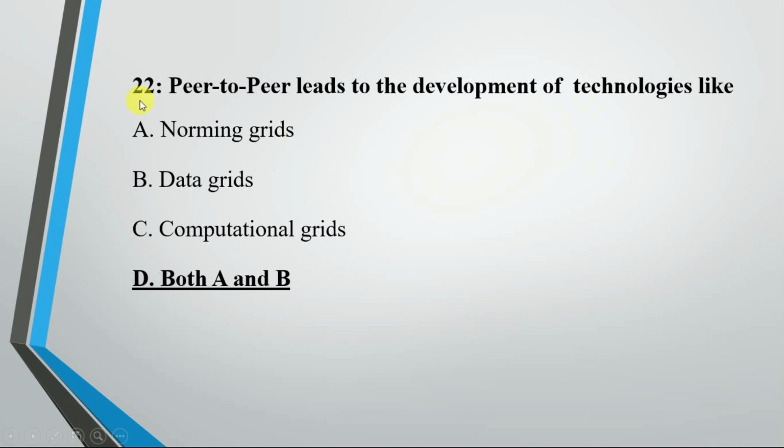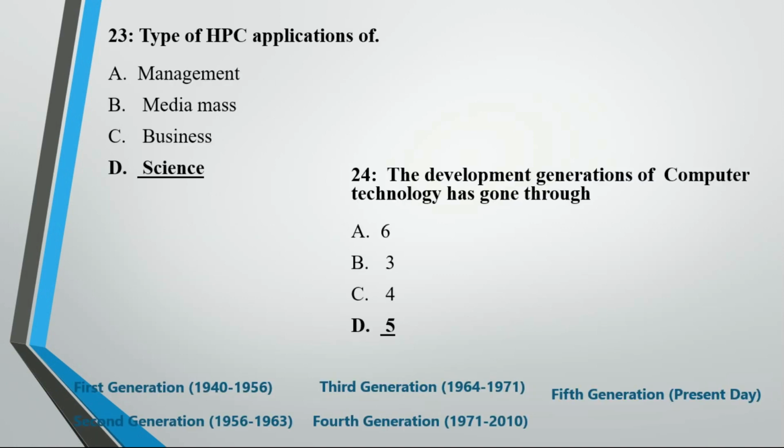Now the question is, peer-to-peer leads to development of technologies like normal grids, data grid, computational grids, and option D is both A and B. So answer is option D, that is both A and B, that is normal grids and data grids are both used in development of technologies like peer-to-peer. Now types of HPC application are science, because STC are based on management and HPC are based on science.